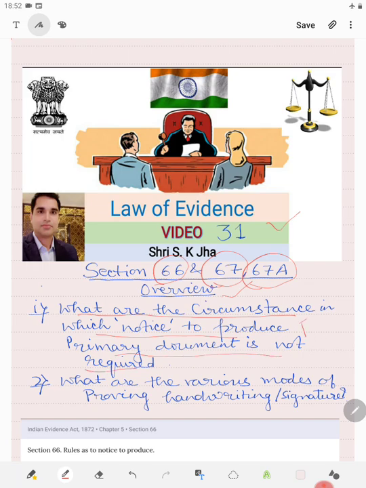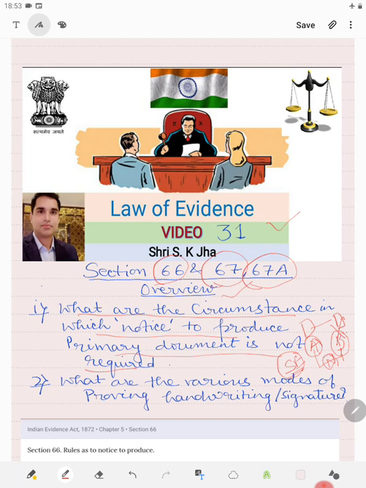So suppose there is a party A and opposite to it is a party B, and party A wants to give a secondary evidence, saying that the primary evidence is with B. Then in that case, before giving secondary evidence, he has to give a notice to B to produce the primary evidence, and if B fails to produce the primary evidence, then secondary evidence can be given by A. So, to put it simply, before giving secondary evidence, a notice has to be given to the person who is having the original evidence or primary document.